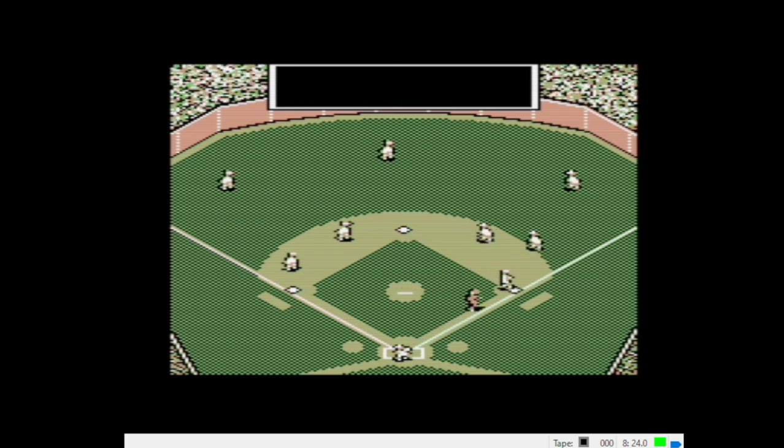George Scott fields it, toss to first, out by a step.